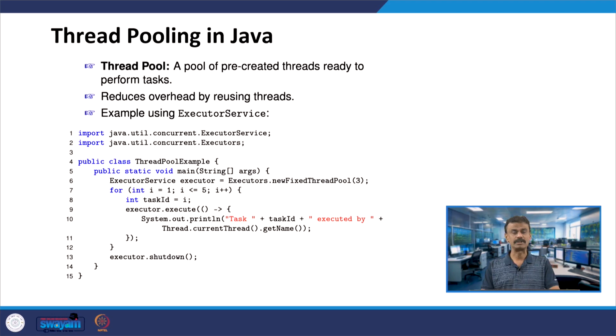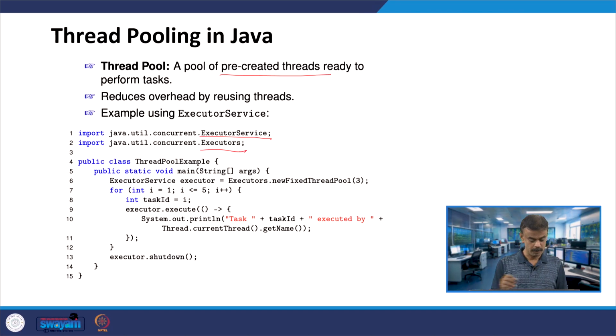We will talk about thread pooling in Java. What do you mean by thread pooling? A pool of pre-created threads ready to perform the task. Thread pooling reduces overhead by reusing the threads, and we are going to use the executor service in the Java utility. We will take an example with the executor service, and then we will use executors as well.